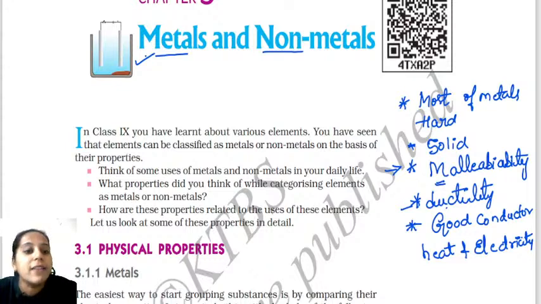Okay, the metals are good conductors of heat and also good conductors of electricity. At this point of time, you have to know that the metals which are good conductors of heat and electricity are silver and copper. Silver and copper are the best conductors of heat. Very good. You have to understand, silver and copper are the best conductors of heat.